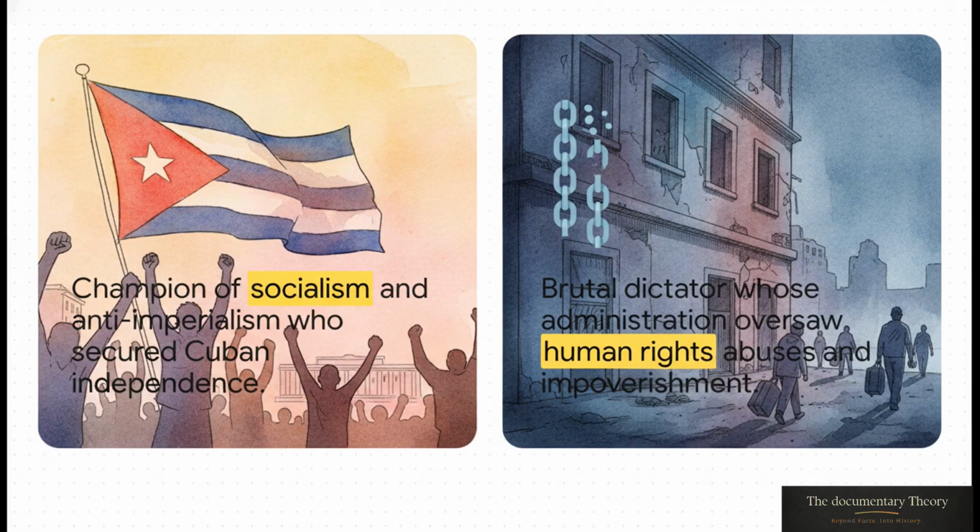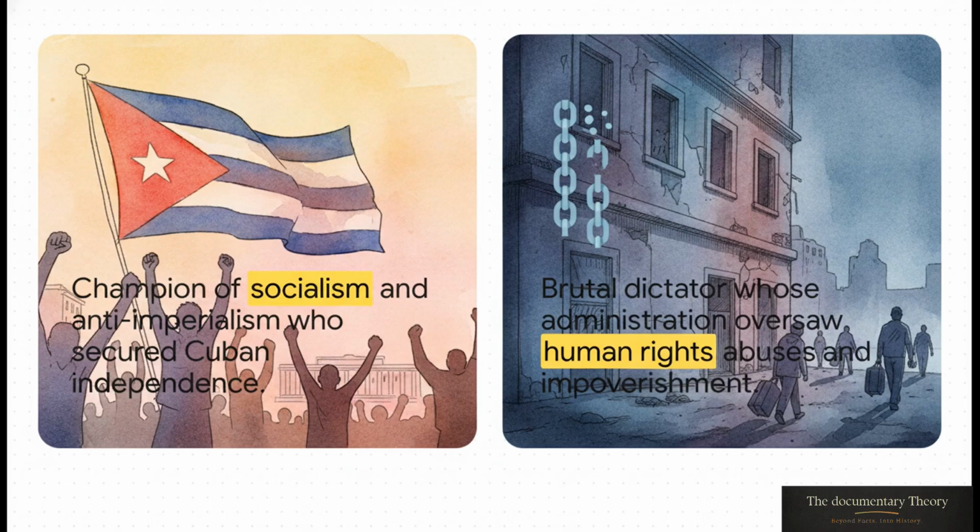Okay, let's dive into this by acknowledging the massive elephant in the room right off the bat. Fidel Castro's legacy is incredibly polarizing, to put it mildly. To his supporters, he's revered as this champion of socialism and anti-imperialism who finally wrestled Cuba's independence away from American influence. But to his critics, he is viewed as a brutal dictator who systematically suppressed human rights, caused a massive exodus of his own people, and totally crashed the Cuban economy.